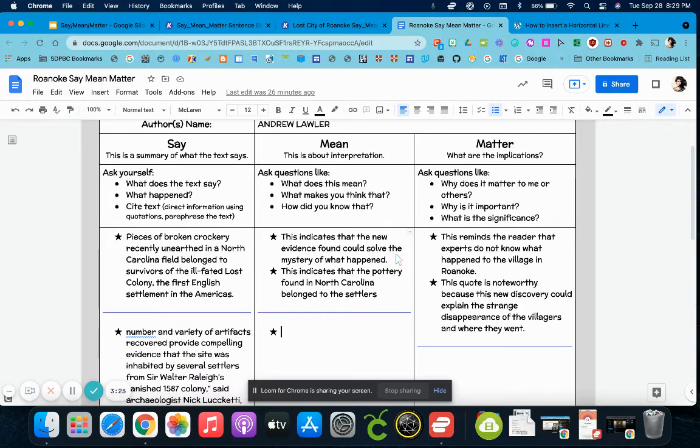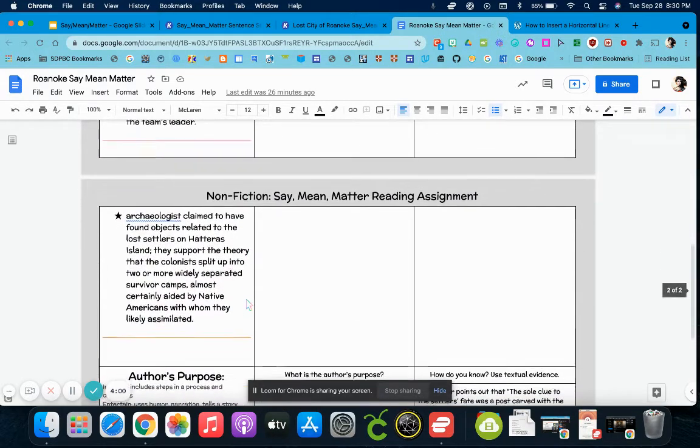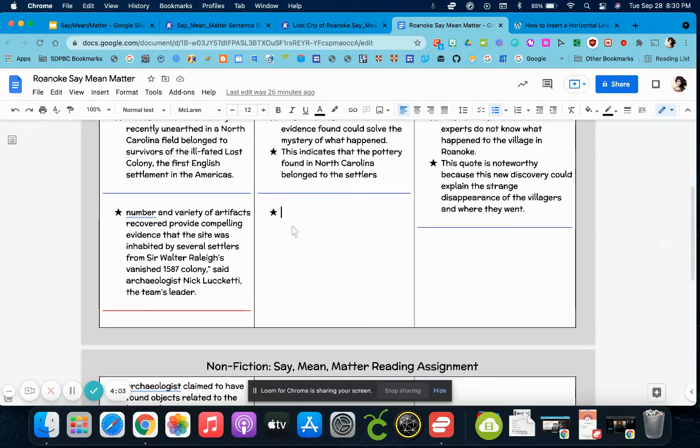Now I need to move to my mean column. So what does this mean? This indicates that the new evidence found could solve the mystery of what happened. How do I know that? Well, this indicates that the pottery found in North Carolina belonged to the settlers. Why does this matter? This reminds the reader that experts do not know what happened to the village in Roanoke. This quote is noteworthy because this new discovery could explain the strange disappearance of the villagers and where they went. And you can see that I have added a few more pieces of evidence in my say column, and I'm ready to tackle the next piece for mean and matter.